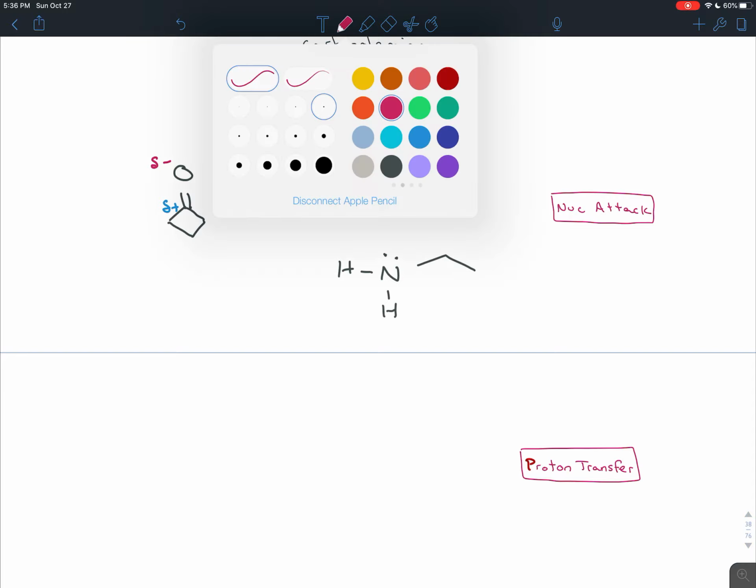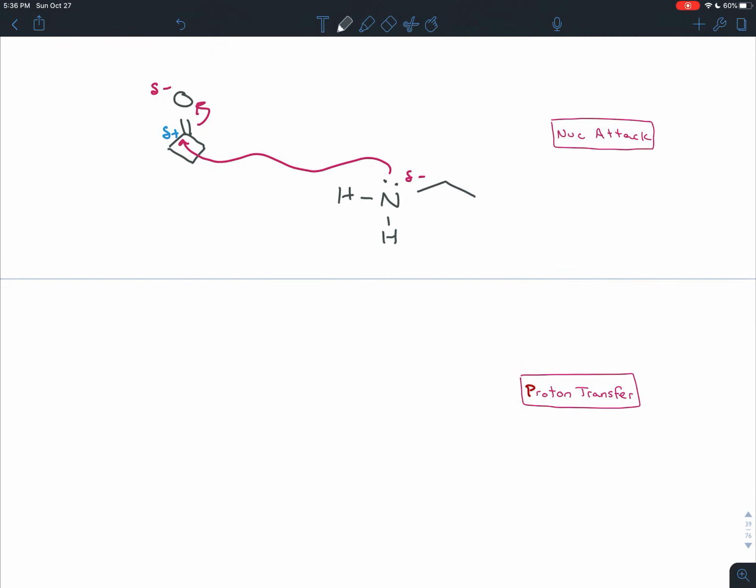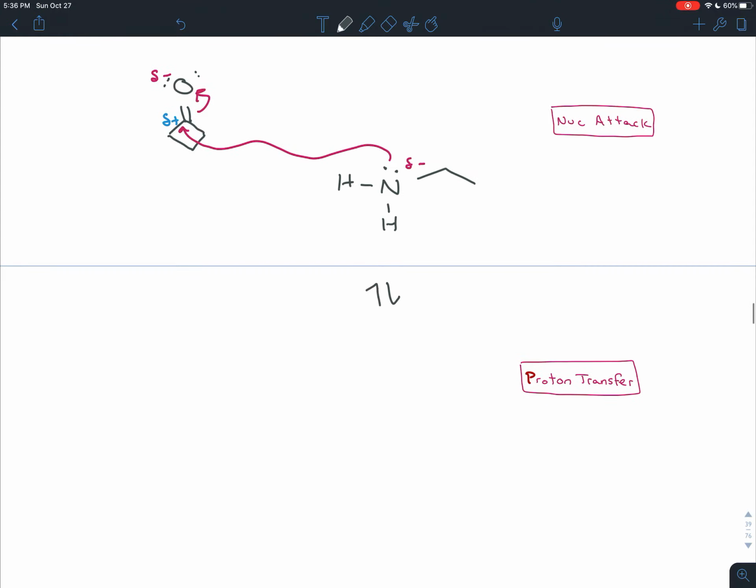The carbonyl carbon is slightly positive because its electron density is getting stolen by the oxygen, which is slightly negative. The nitrogen is slightly negative, and it's got that lone pair, so it swoops in, attacks the carbonyl carbon, the pi bond breaks, goes to the more electronegative atom. The electrons go onto that oxygen there, which had 2 lone pairs. After that nucleophilic attack, that is going to have 3.